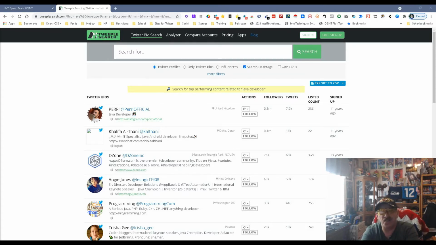Search. Now let's think about that. Tweeple. Twitter. Pretty easy. So this is just a really cool, simple, and easy way to find people. You can search under profiles, bios, influencers, hashtags, whatever you want. What I'm going to do is pick profiles, of course, hashtags. And that's really it. I could put Twitter bios, but we're just going to go with this.